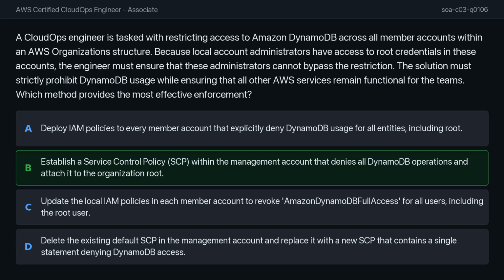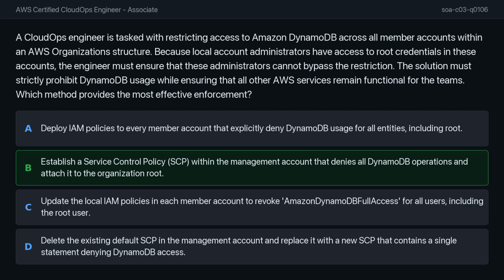In my view, the correct answer is option B. Service control policies are the primary tool for implementing organizational guardrails. They define the maximum permissions allowed in member accounts, effectively overriding any permissions that a local administrator might try to grant. Because these policies are enforced at the organization level, even an administrator with root credentials in a member account cannot circumvent the restriction, making it the most robust solution for this requirement.